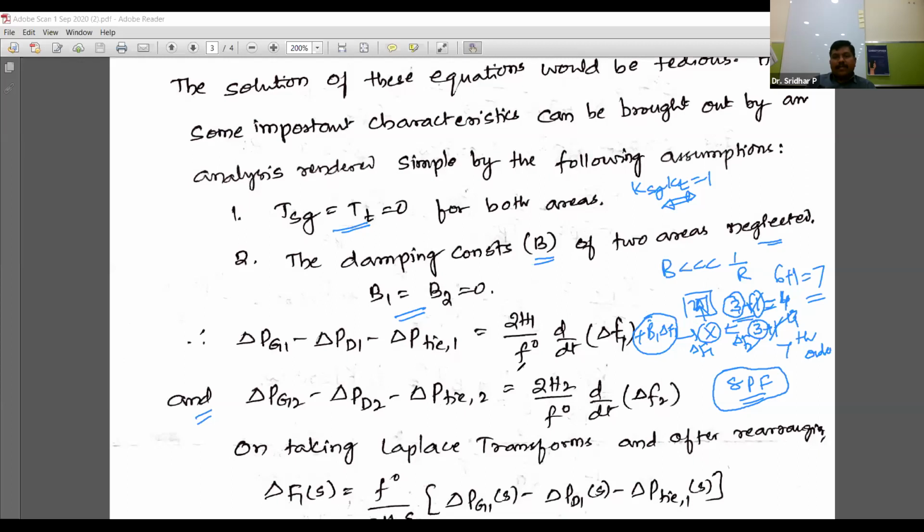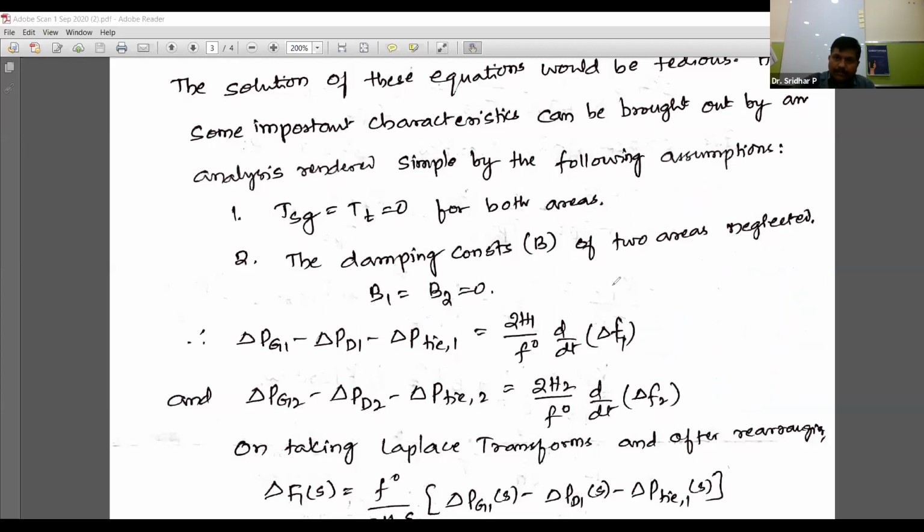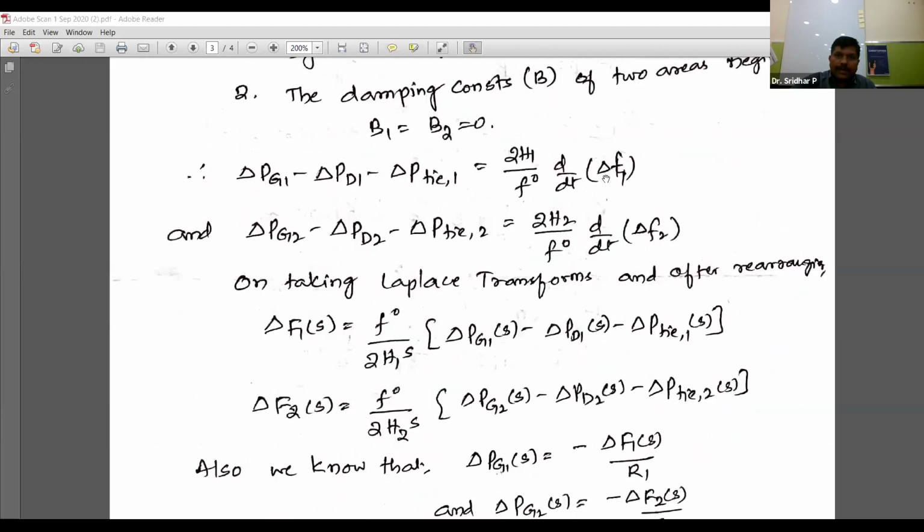And on taking the Laplace transform and simplifying, we will get delta F1 of s expression, delta F2 of s expression, and we have also calculated delta Pg1 of s, which is minus 1 by R1 into delta F1 of s, and delta Pg2 of s also we have calculated.